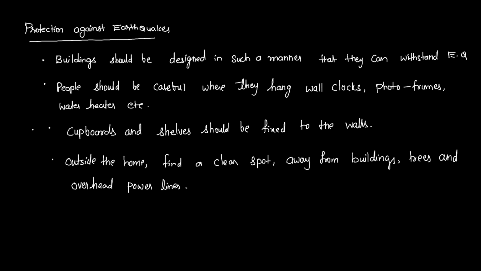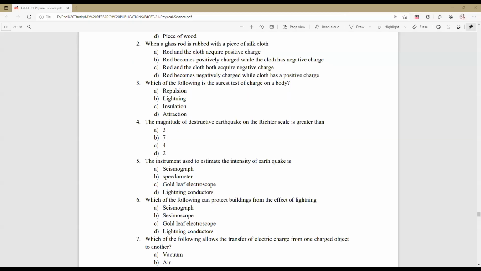Now let us discuss a few multiple choice questions from this chapter. When a glass rod is rubbed with a piece of silk cloth, which of the following options is right? Rod and cloth acquire positive charge. Rod becomes positively charged while cloth has negative charge. Rod and cloth both acquire negative charge. Rod becomes negatively charged and cloth becomes positively charged.